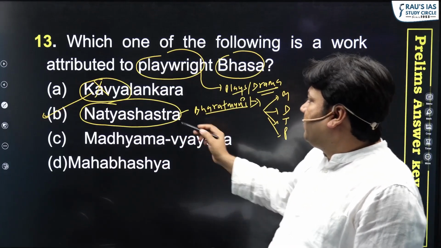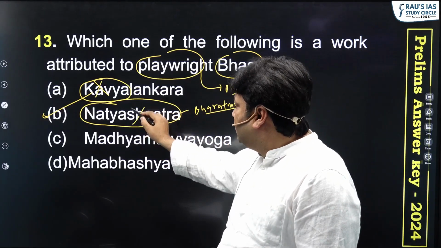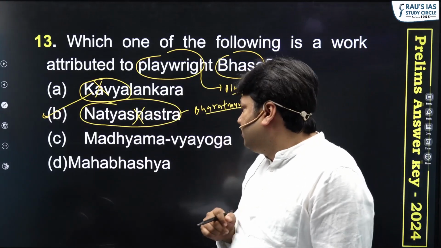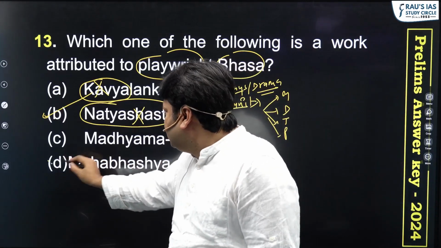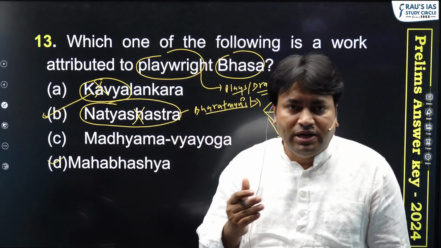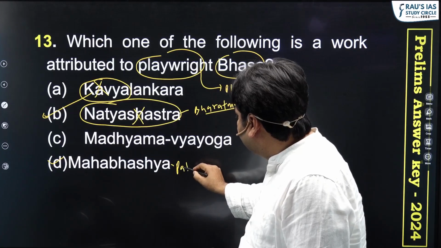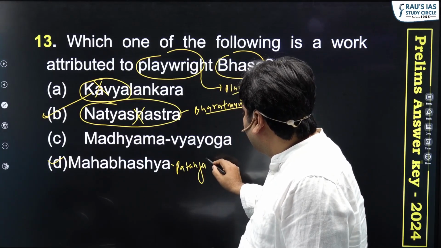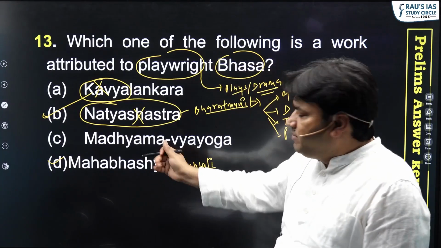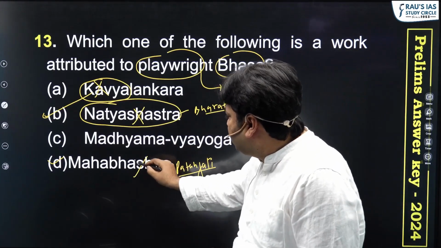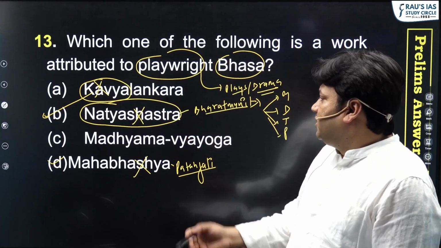So obviously, this will also not be the right answer. Okay, now we have two options left. Now the fourth one, that is Mahabhasya, has been asked multiple times in UPSC, and we all know that Mahabhasya is a work of Patanjali. This has been asked various times in UPSC papers, so obviously this will also not be the right answer. So what will be the right answer of this question?